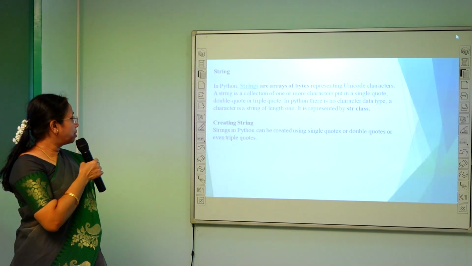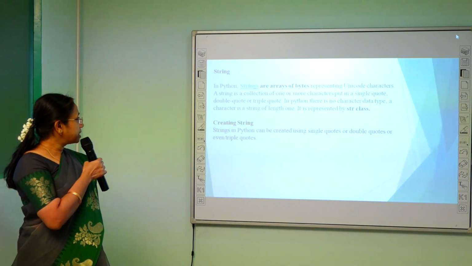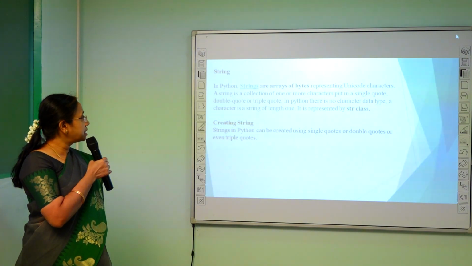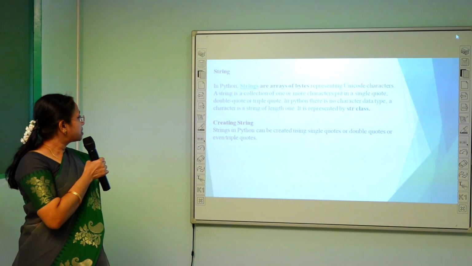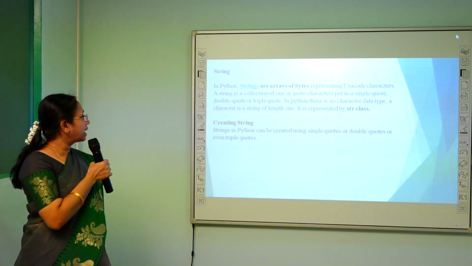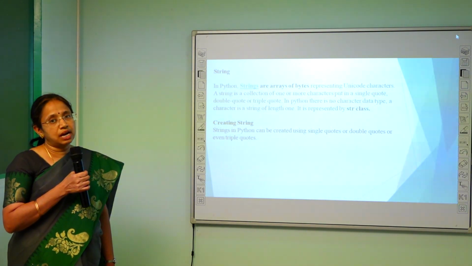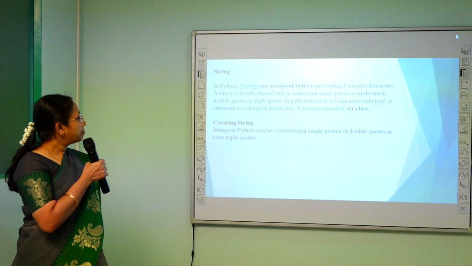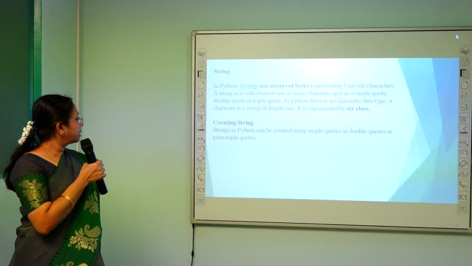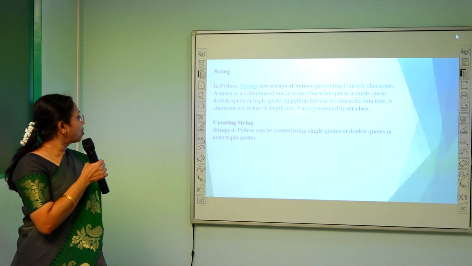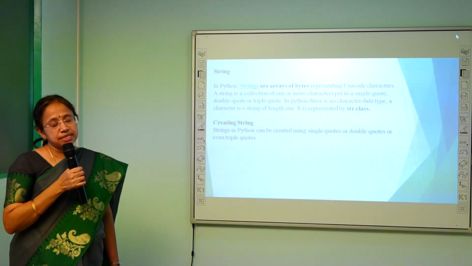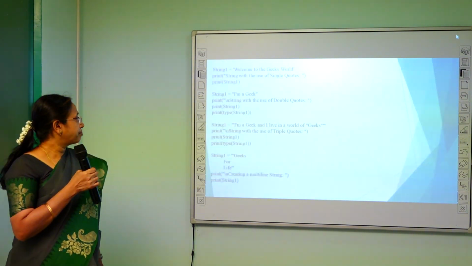Next, we are going to see about strings. Strings are arrays of bytes representing Unicode characters. A string is a collection of one or more characters put in single quotes, or it can be in double quotes or triple quotes. In Python, there is no character data type. A character is a string of length 1. It is represented with the str class.